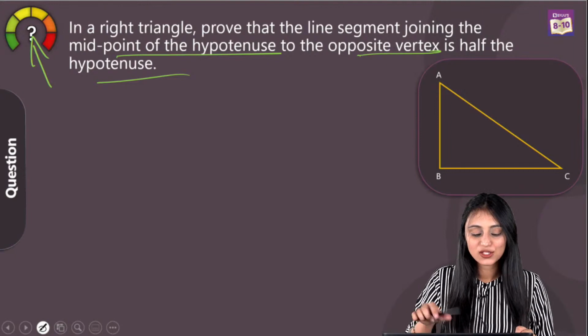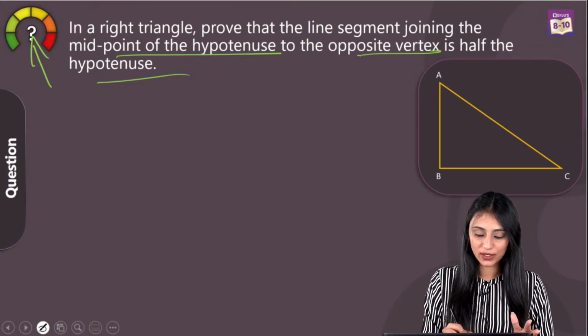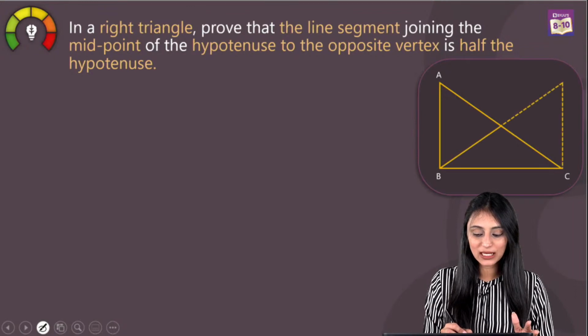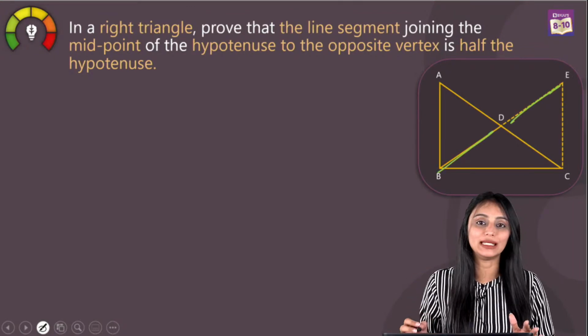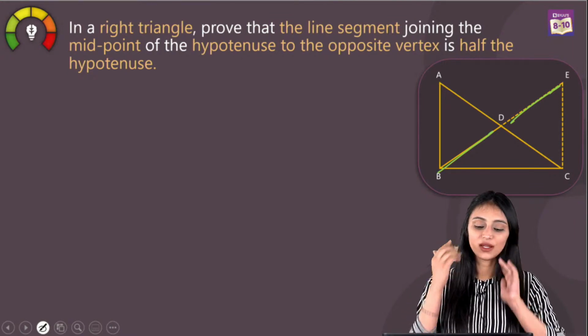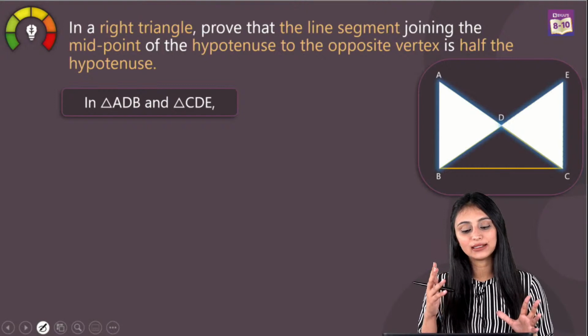Okay, so what we'll do here is a little bit of construction. We will extend this BD till E such that BD is equal to DE. Now, in triangle ADB and triangle CDE, these two triangles,